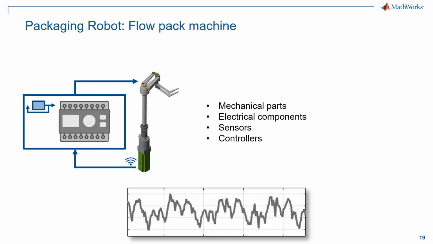Imagine a flowpack machine whose task is that of continuously pushing or pulling packages on a conveyor belt in a completely automated packaging process. As you know, these machines are made of several mechanical and electrical parts subject to wear and failures.